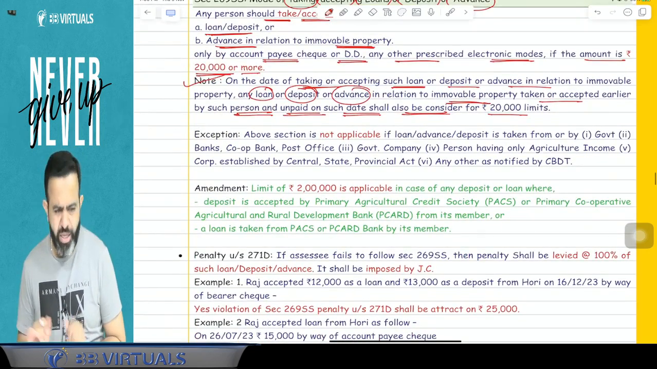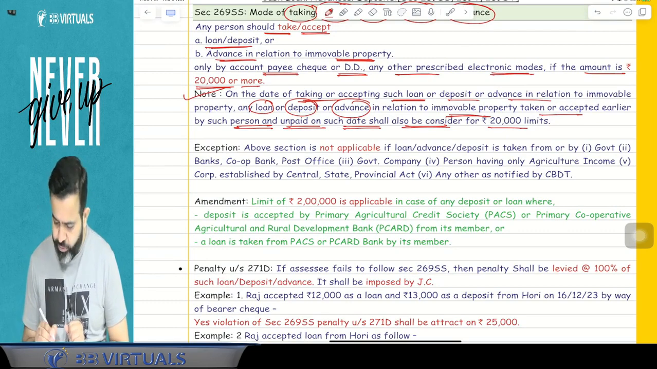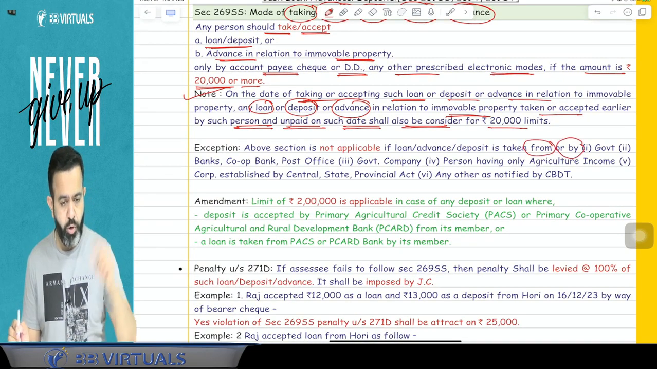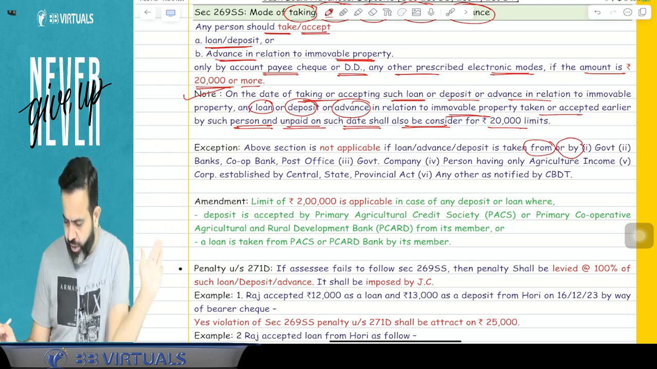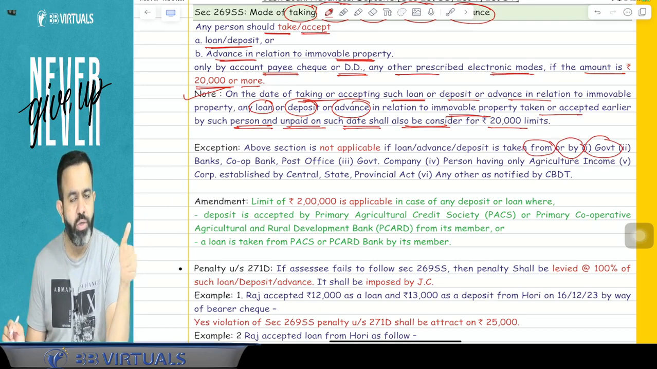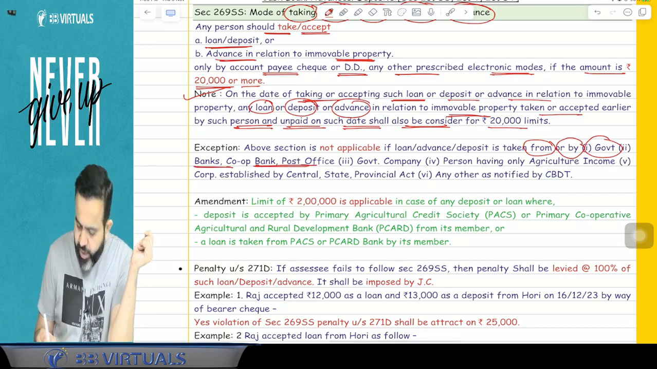But guys, this section is not applicable in certain cases. Where is this section not applicable? If the loan, advance or deposit is taken from or by the government, meaning the government takes any loan in cash or gives any loan in cash, then this section is not applicable. Or any bank, cooperative bank, post office.